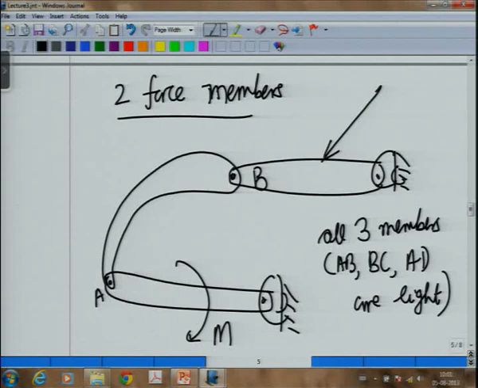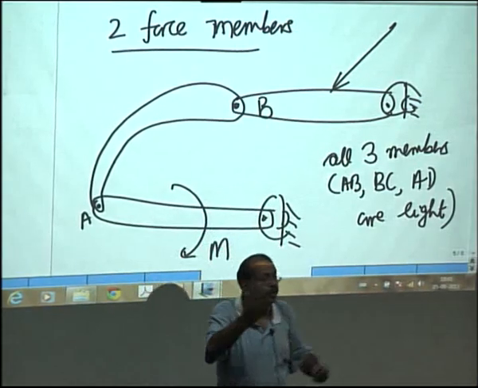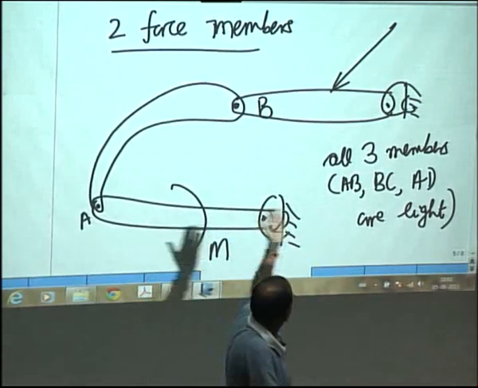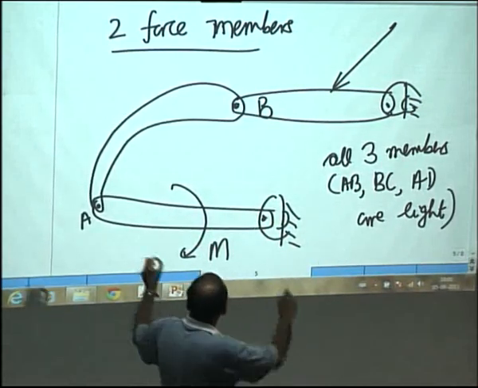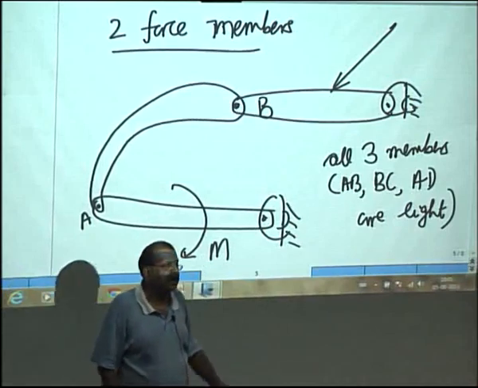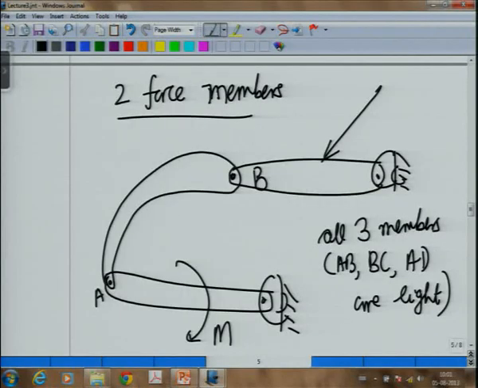However, when I draw the free body diagram of AB, what do I find? That there are forces acting at A, Ax and Ay, which may be opposite of what you have shown here, and similarly a force acting at B, which is opposite of what you have shown acting on BD. That means, in the free body diagram of AB, I get only 2 forces which are acting at 2 different points.